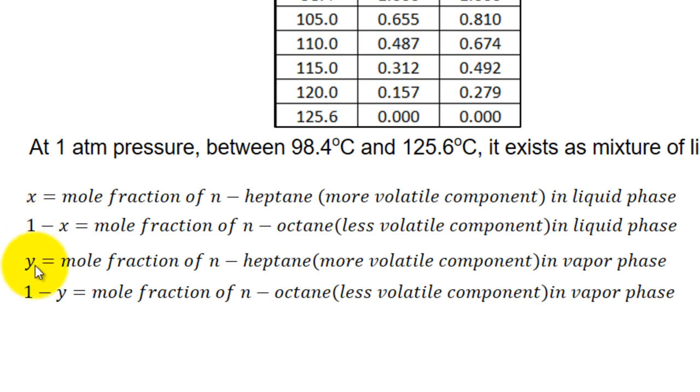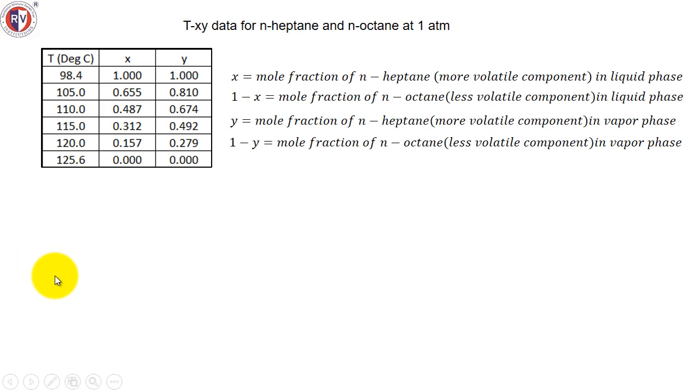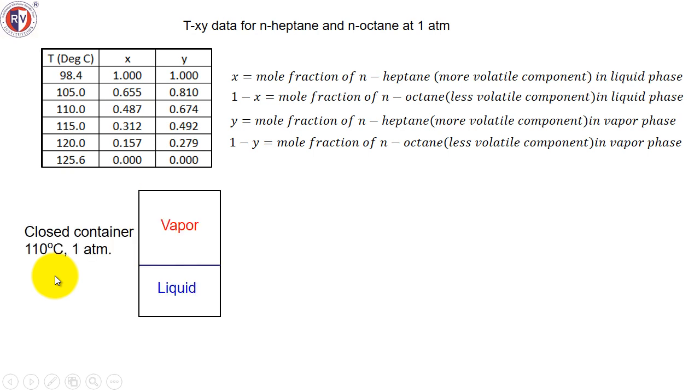So y is designated as the mole fraction of the more volatile component, that is normal heptane, and 1 minus y will represent the mole fraction of the less volatile component, in this case normal octane, in the vapor phase. So both x and y are mole fractions of the more volatile component. Now, this is the TXY data for normal heptane, and this is how the compositions of the liquid and vapor phases are designated.